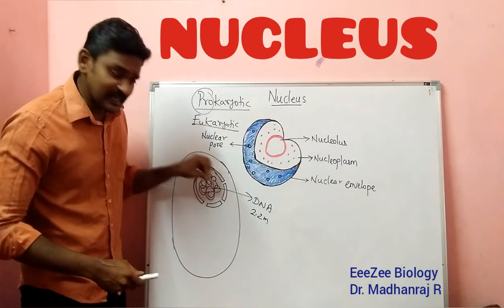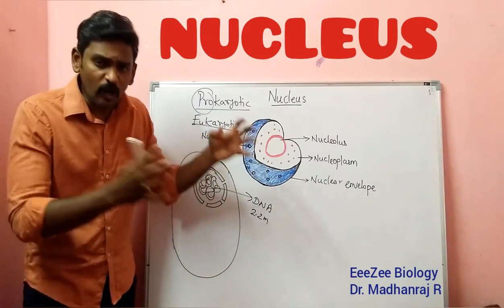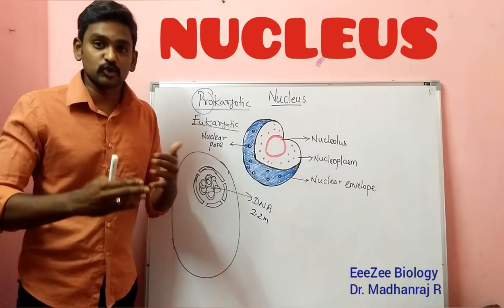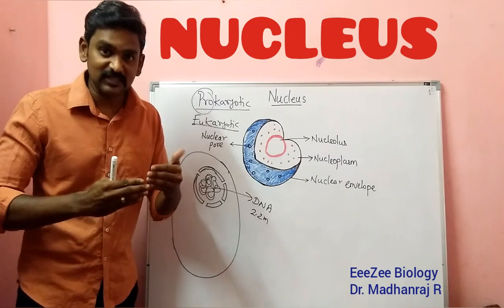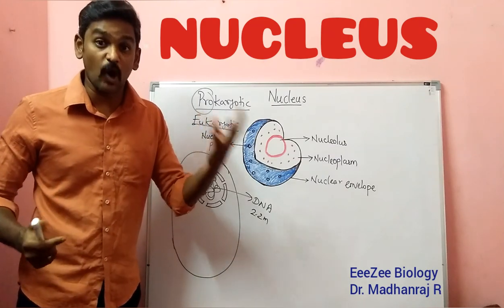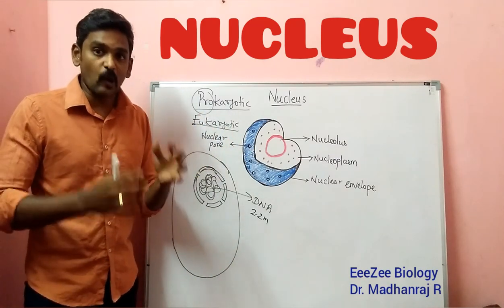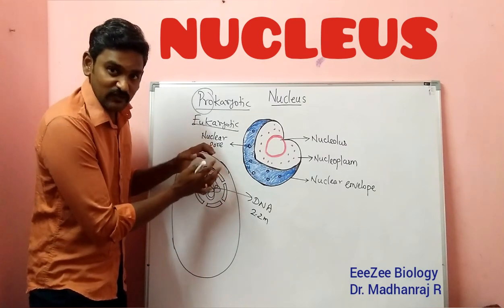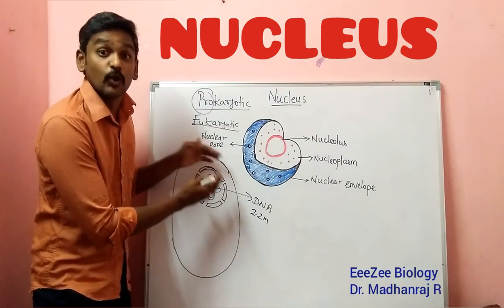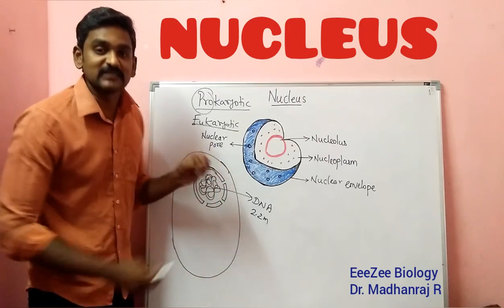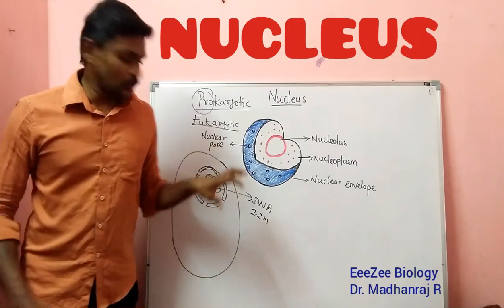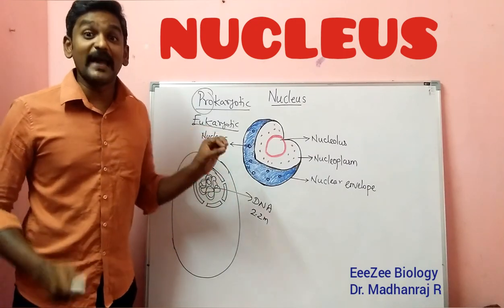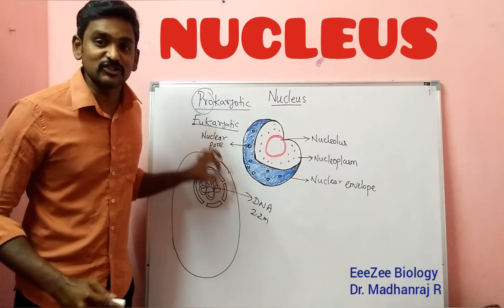So what is the DNA? This is the genetic material. All the information is stored in the DNA. What the cell has to perform, all the metabolic processes, requires enzymes, proteins and hormones, and all this information is stored in the DNA. That information is present in the nucleus, so the nucleus is called the information center. It controls the activities of the cell, so it is called the brain of the cell.